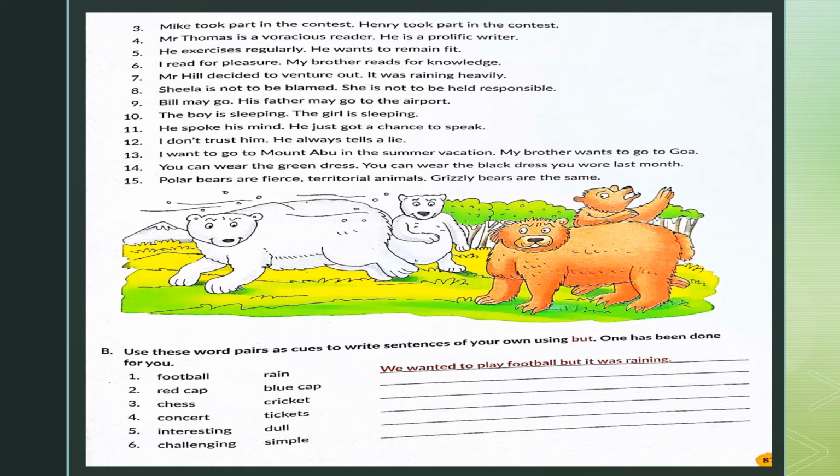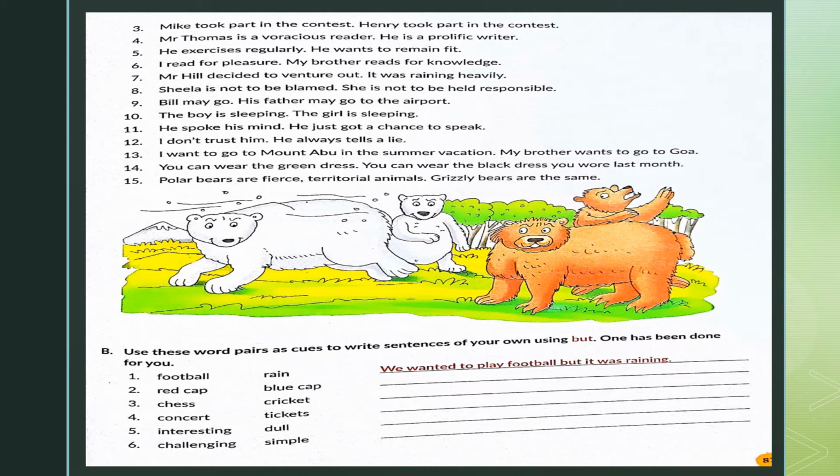Come to the fourth one. Mr. Thomas is a voracious reader. He is a prolific writer. Mr. Thomas is not only a voracious reader but also a prolific writer. Once again, you can also write it as: Mr. Thomas is both a voracious reader and a prolific writer. You can also say: Mr. Thomas is a voracious reader as well as a prolific writer. Now children, I believe the rest of the sentences you can do on your own in your exercise book.